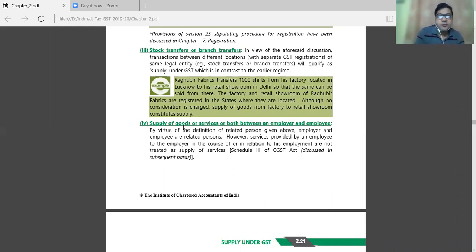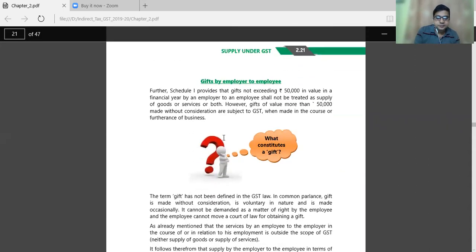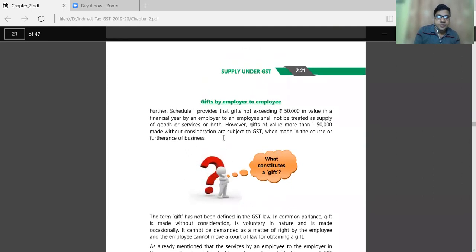Now, supply of goods or services between the employer and employee is not a taxable supply. Sometimes if a gift is provided by the employer to the employee, if it is more than 50,000, then GST can be attracted.